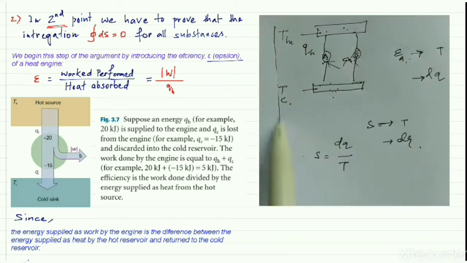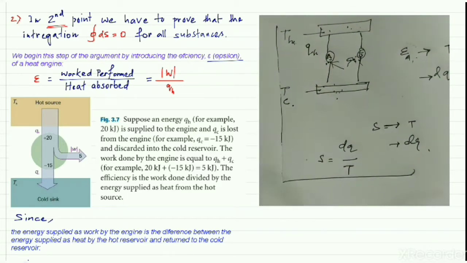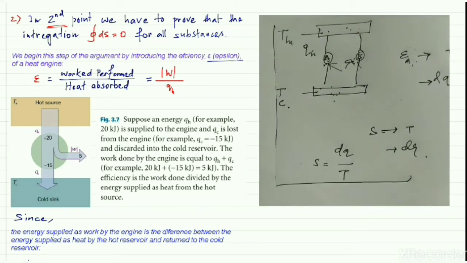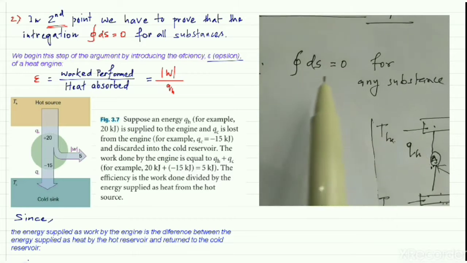This is the basic concept we will use to prove that entropy is a state function.